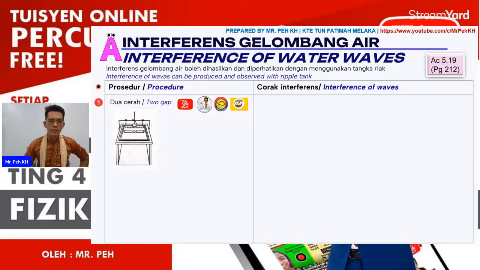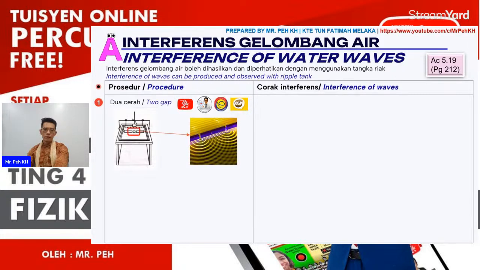The procedure here will be discussed for two types of interference of water wave. Firstly, we're using 2 gates, and another one will be using 2 spherical ripples. If you enlarge the parts here, you can see we have 2 gates, 2 openings here. They will be the coherent sources for this experiment.